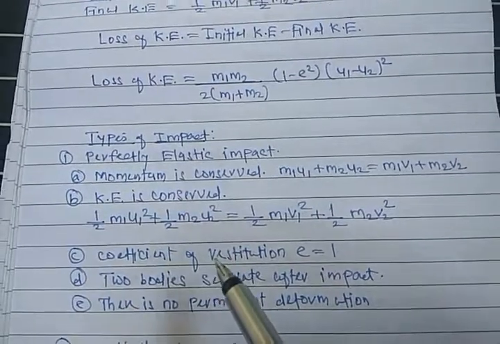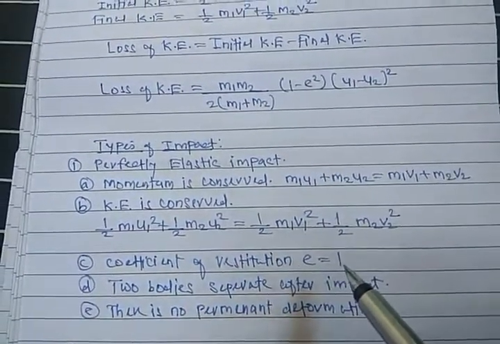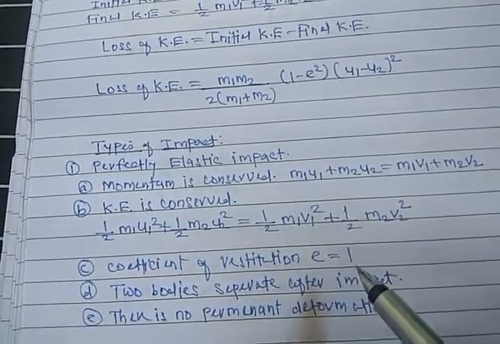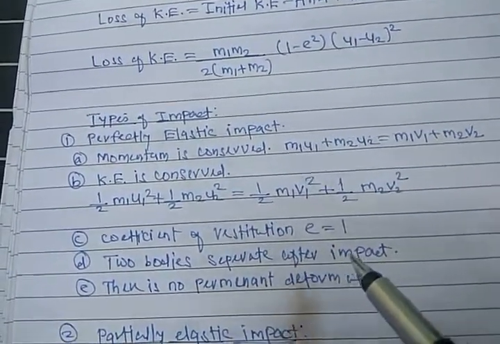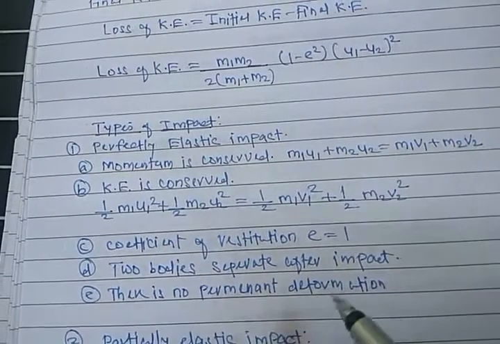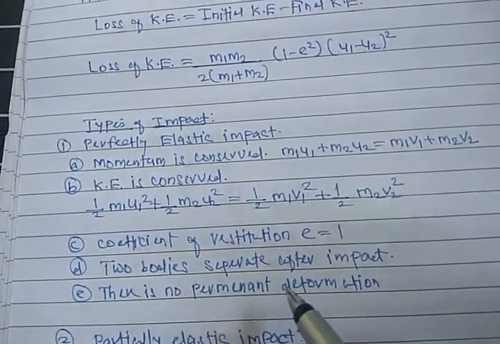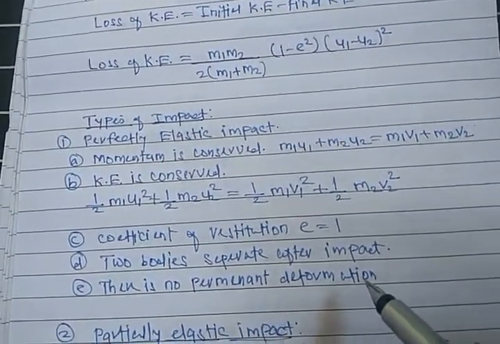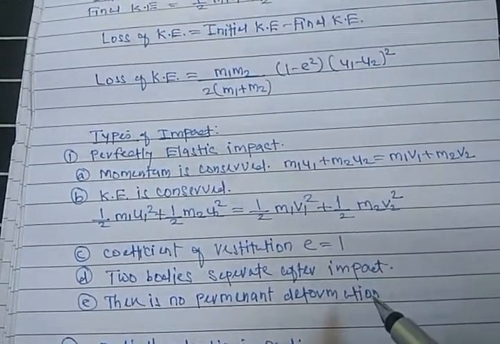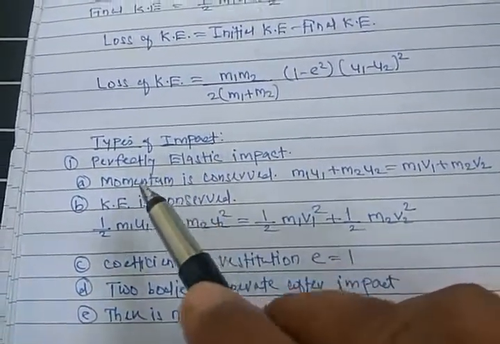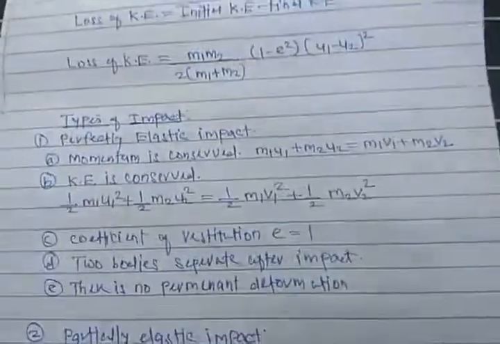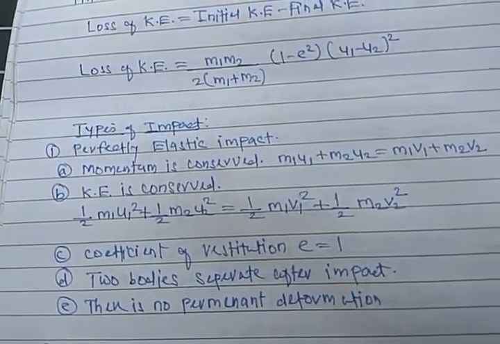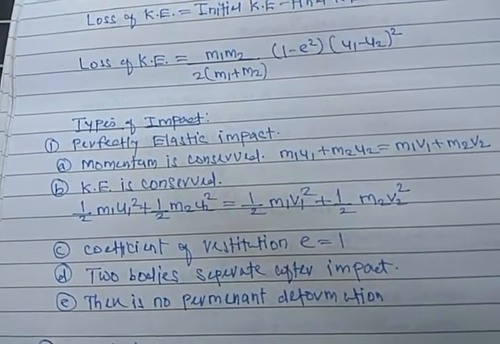Next, coefficient of restitution e is equal to 1. This is the highest value it can have. Two bodies separate after the impact. There is no permanent deformation or change of shape of the objects. So this is perfectly elastic impact. As the name suggests, this type of impact happens between two perfectly elastic bodies.